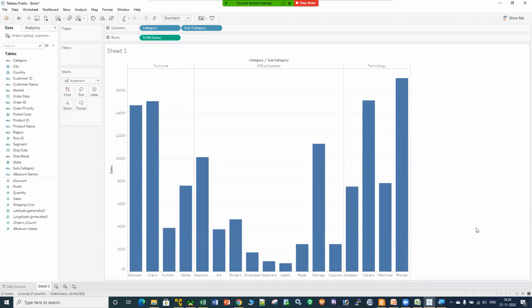Within less than 5 seconds, my data visualization is ready. This is just a basic bar chart which we have created. Now think about if you have to create some complex dashboard and you have to present that dashboard in front